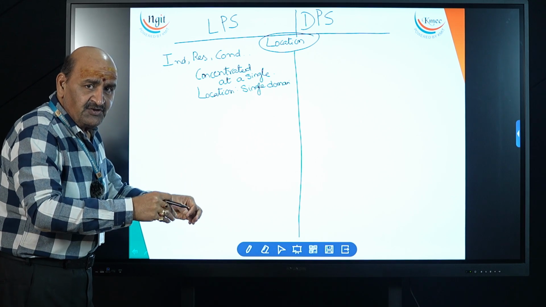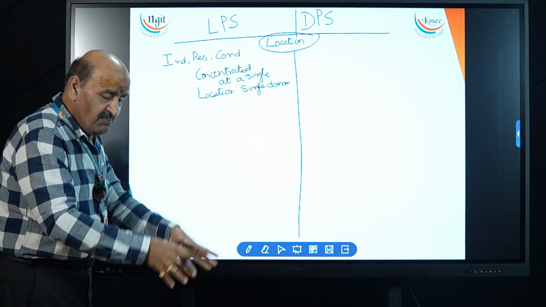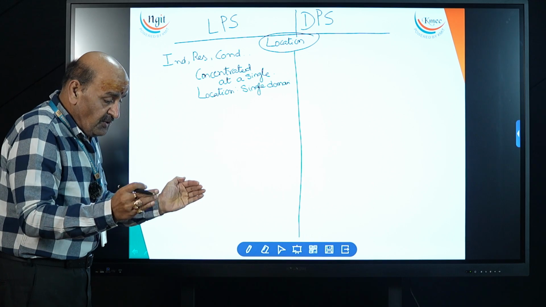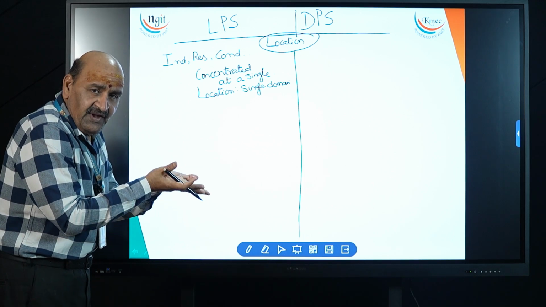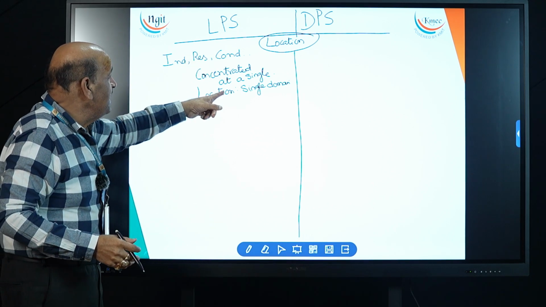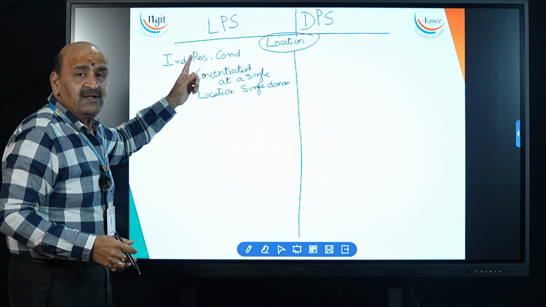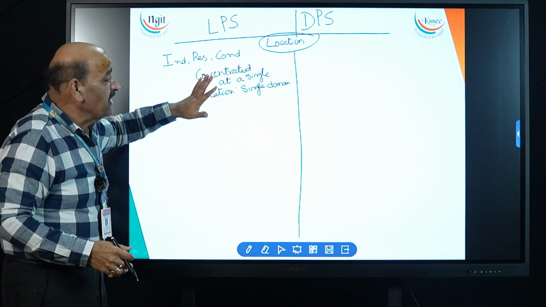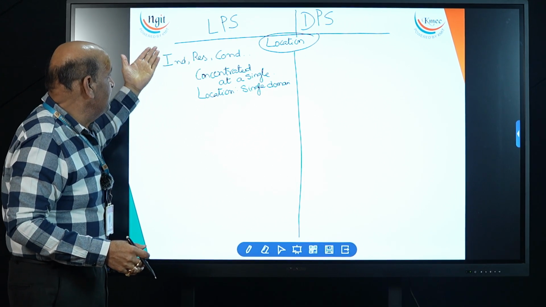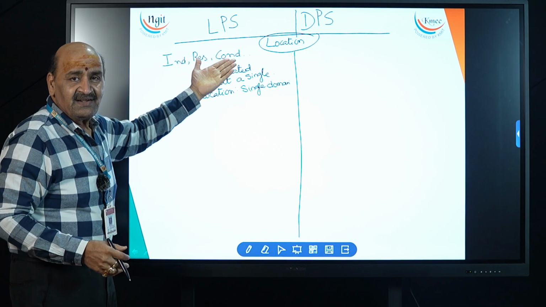That is called, in English, lumped. So lumped means grouping together at a single domain or a single point. That's why the name is assigned to this kind of concept, that is called lumped parameter system. Here parameter means inductance, resistance, conductance.